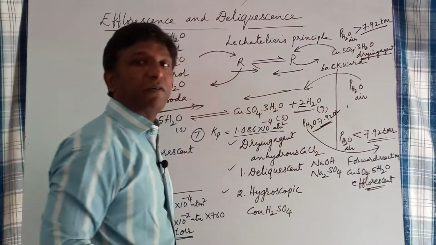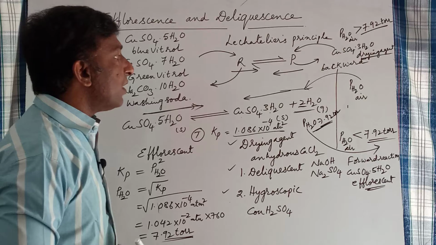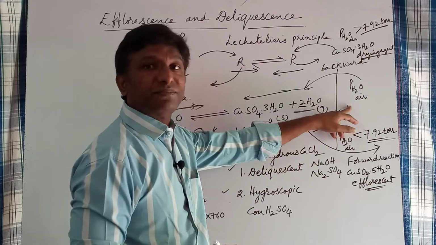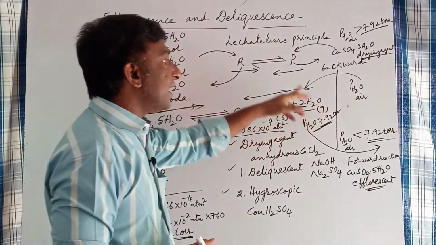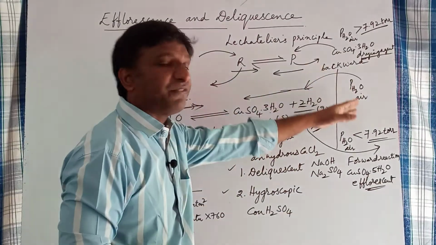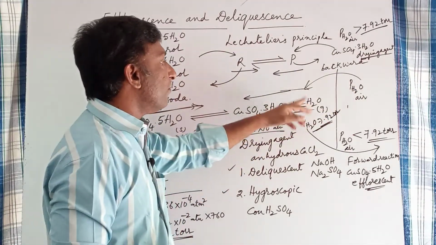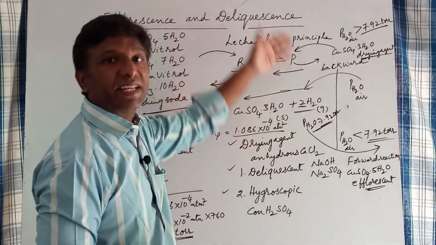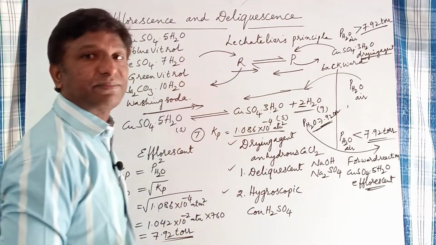I want to conclude one thing here. When the atmospheric vapor pressure of water exceeds the vapor pressure of water in the equilibrium state, then water vapor from the atmosphere enters into the equilibrium. Automatically the water vapor content in the equilibrium increases, product content increases, which leads to backward reaction.